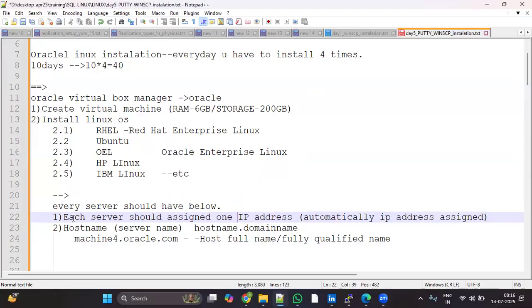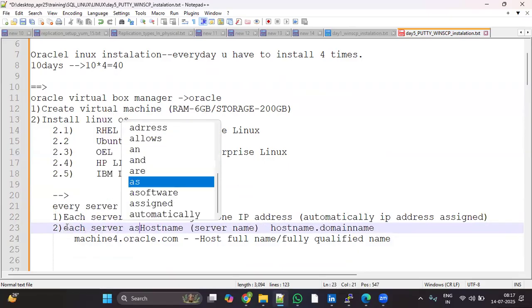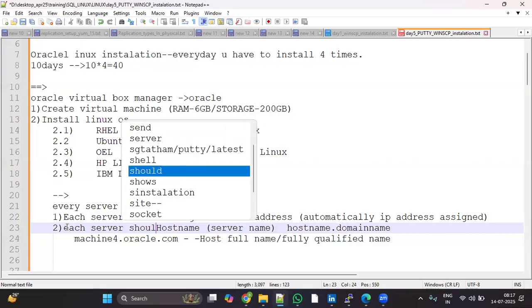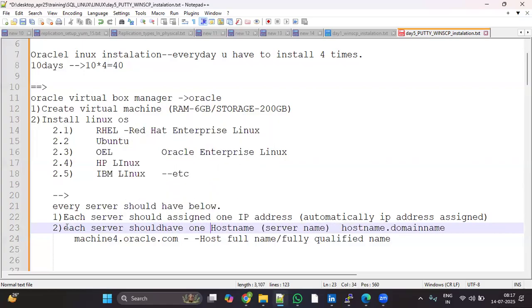If you want to change the IP address, you can change it. Yes, the IP address is assigned automatically, but if you want to, you can change it. The host name also. Each server should have one host name, or server name. Both are the same.